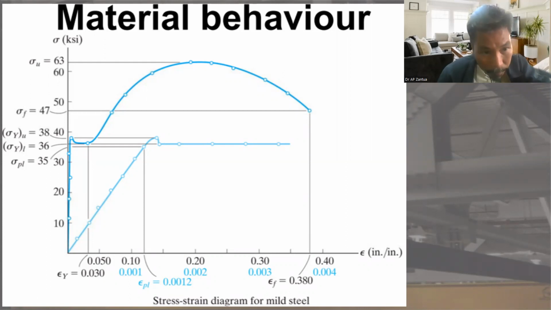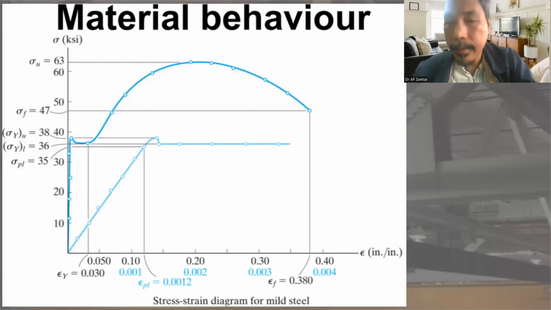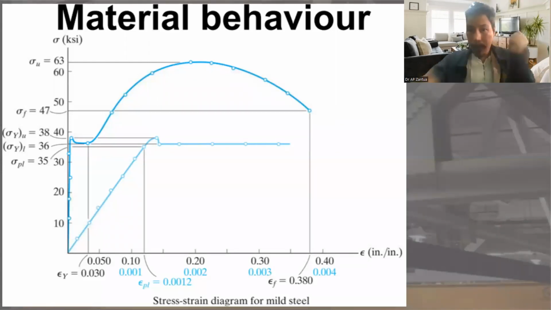After yielding from this point, it yields. Yielding means it will not return back to normal. The normal length will not return back. If you release the load, release the force, release the tension, it will not return. Just like a rubber.